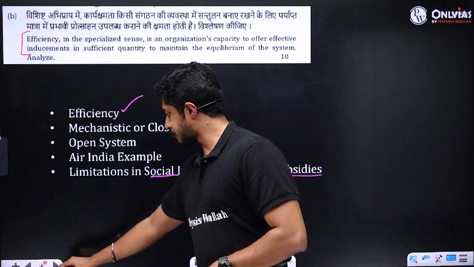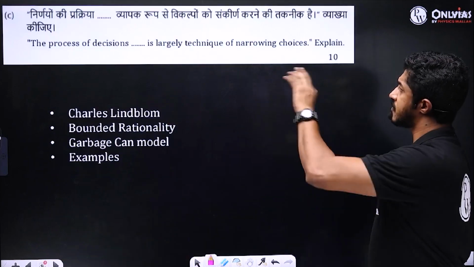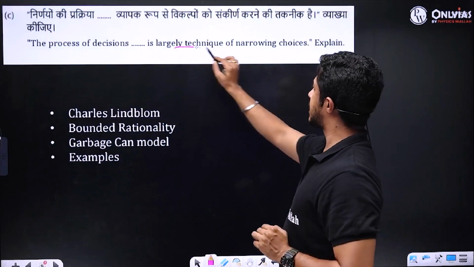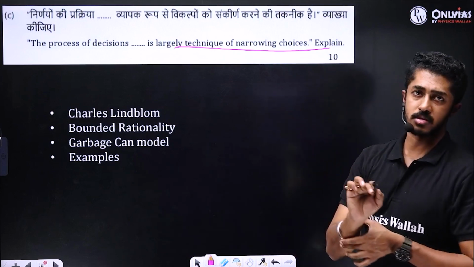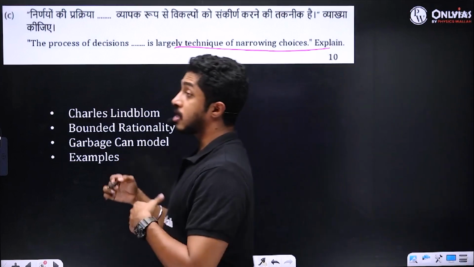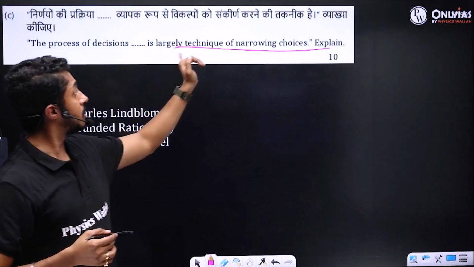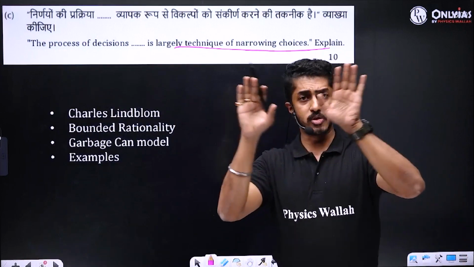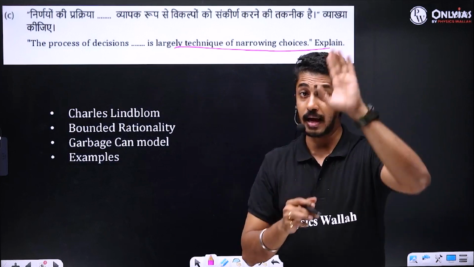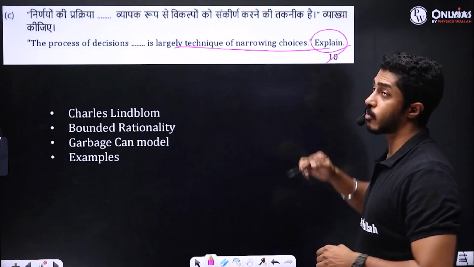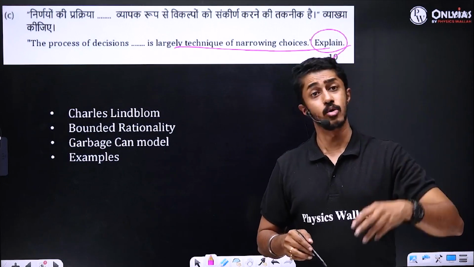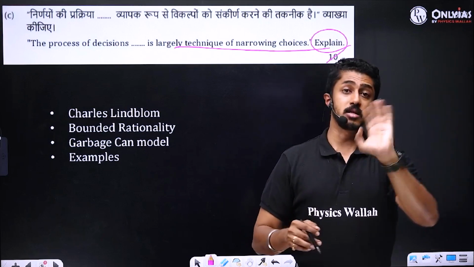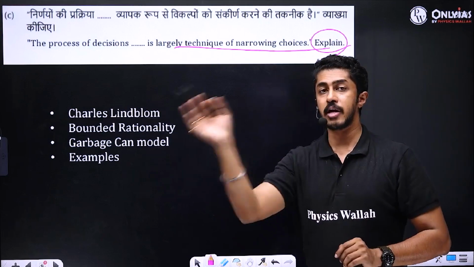Moving on. The process of decisions is largely a technique of narrowing choices. Explain. That means you have multiple choices and you are bringing it down. Again, notice it. It's an explain question. That means you don't have to give the analysis. No. Decision making is something else. It is not about narrowing choices. You need not do that.